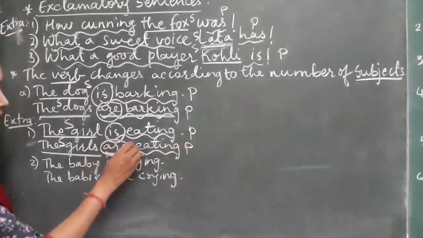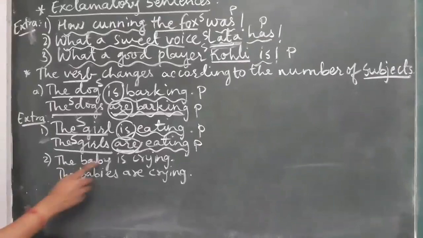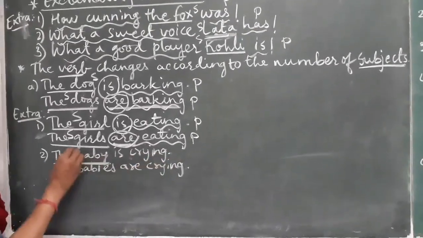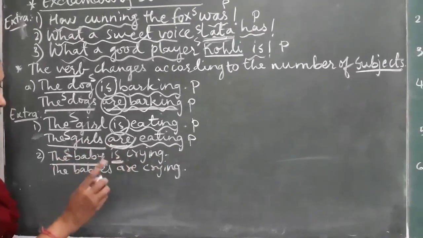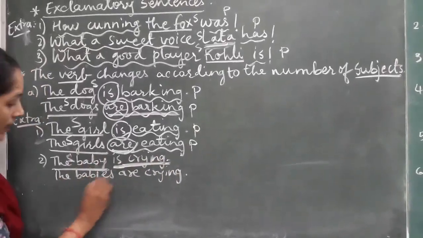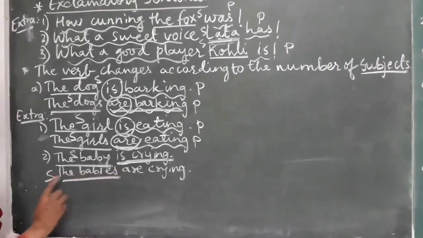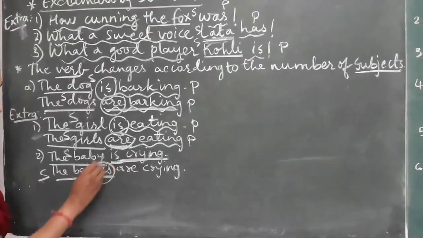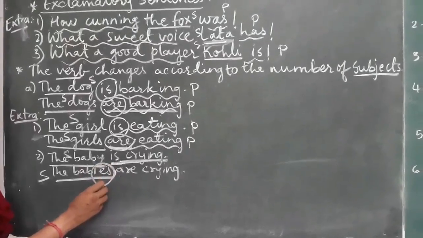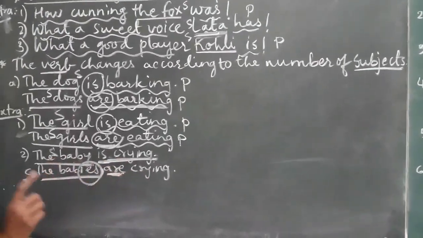We are using are because the subject is plural. Next example, the baby is crying. The baby is the subject, and is will be singular because the subject is singular. And here, the babies are crying. The babies is the subject, and it is plural. So here we are using are crying instead of is crying. Okay.